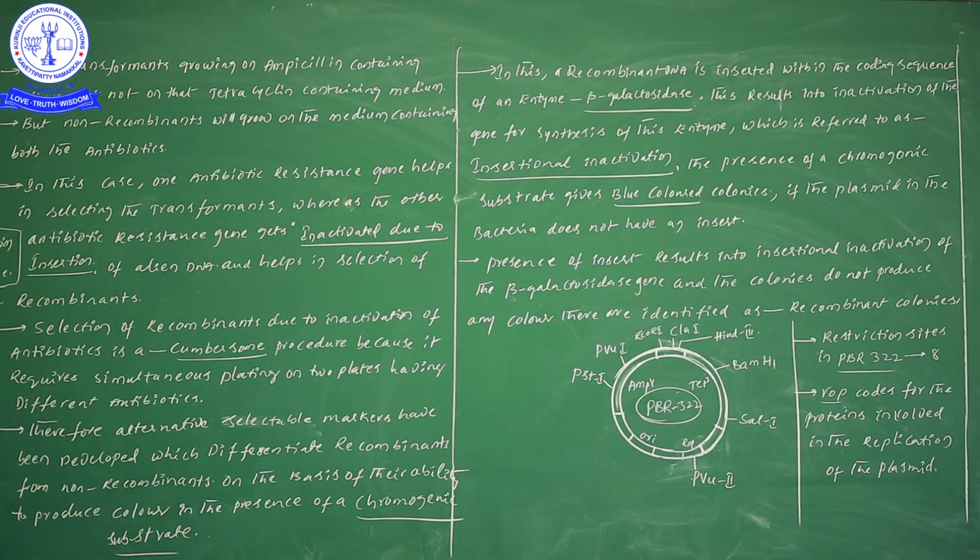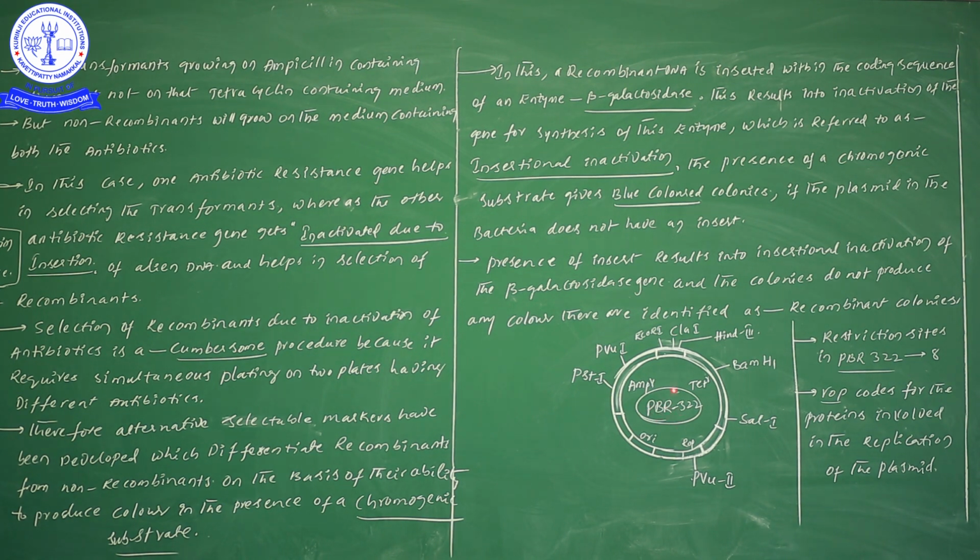That point also, try to save it in your mind. So pBR means p for plasmid, B for Bolivar, and R for Rodriguez. Bolivar and Rodriguez are two scientists. So p stands for plasmid. Here pBR means plasmid, Bolivar, Rodriguez, and this is the number of the plasmid. Likewise there are others; this is an artificial plasmid.